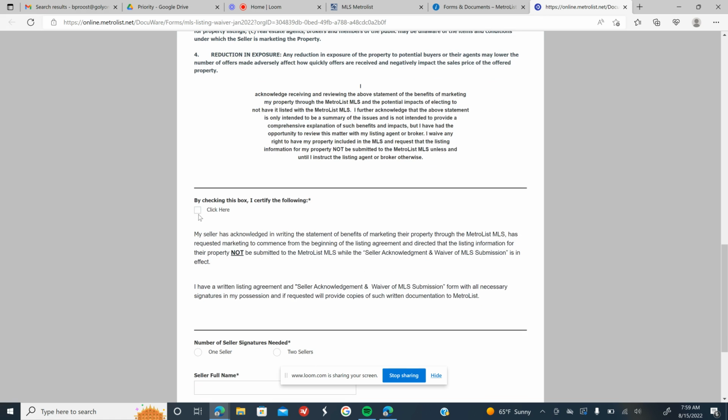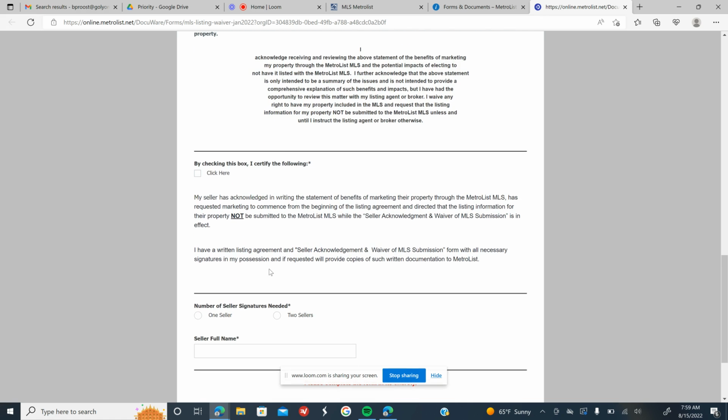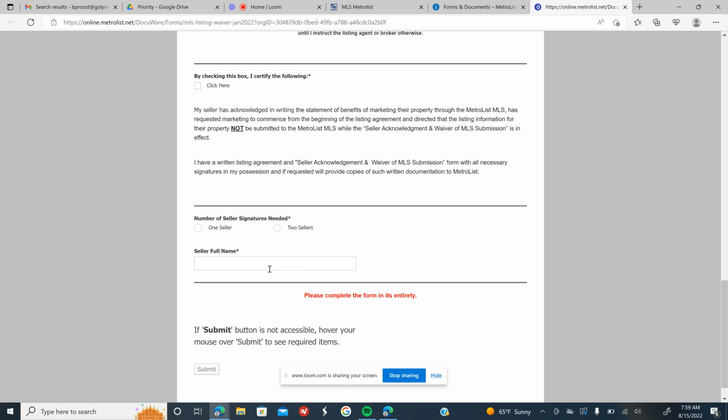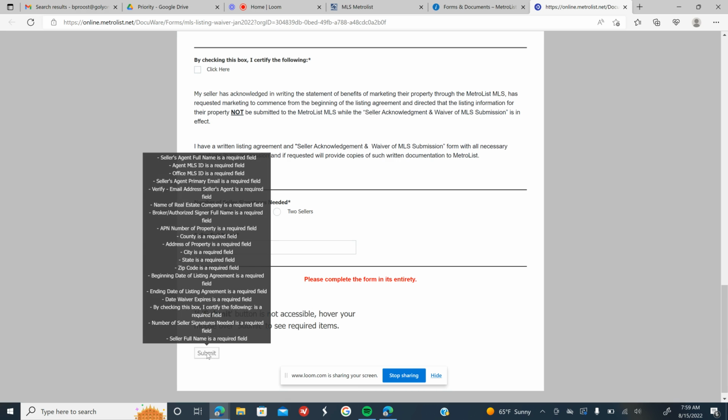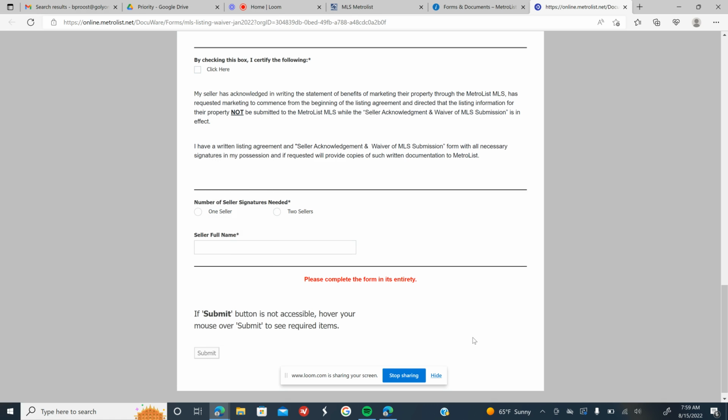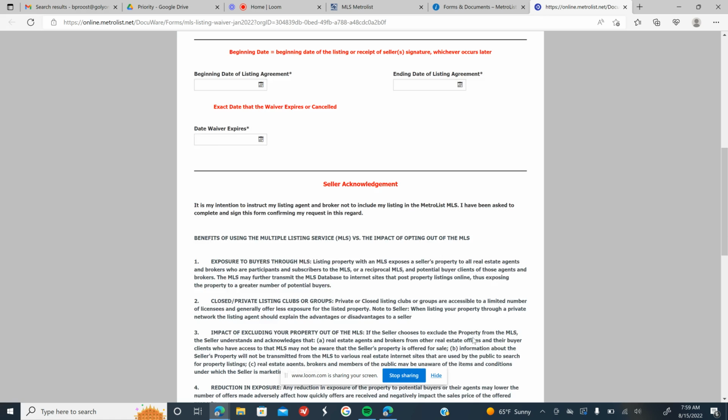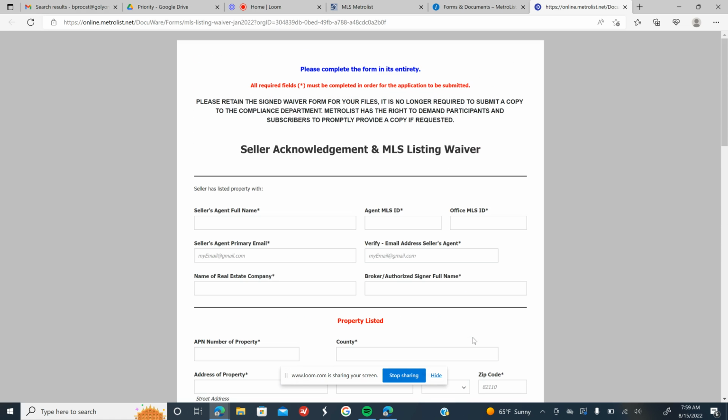All right, and then by clicking here, we're certifying that the seller is acknowledging the waiver submission. And then you would put their names here as needed. And then again, you would just be able to submit here. If you did miss any of the boxes, if you hover over the submit button, it will let you know what you are missing. And then from there, MLS compliance has been notified of the waiver, and you can go about advertising the property and then entering it into MLS either when the seller and agent are ready or when the waiver expires.